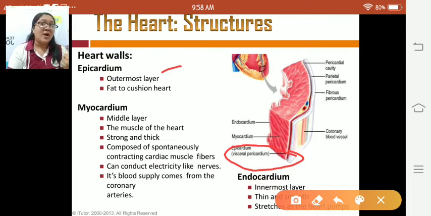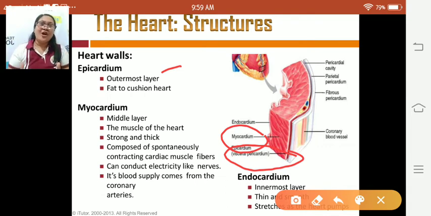Siya sa gwa. Hindi man sa gwa, but the outermost layer ang aton nga heart. And then the middle layer here is what we call the myocardium. So the middle layer is the myocardium, and this is also called the muscle of the heart. Again, myocardium, amo na siya ang muscle sang aton nga tagipusoon, sa aton nga heart.